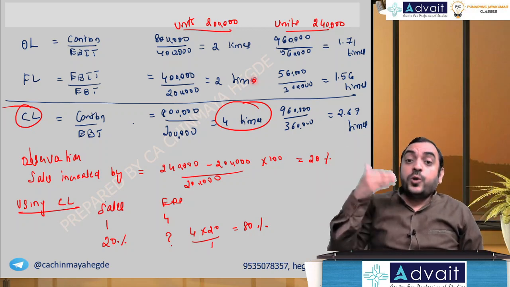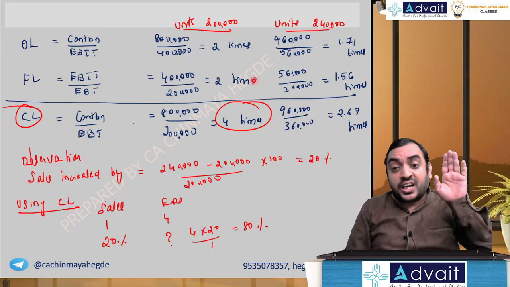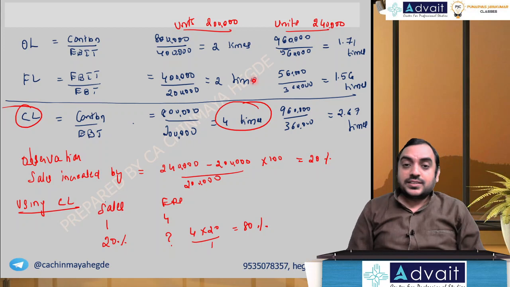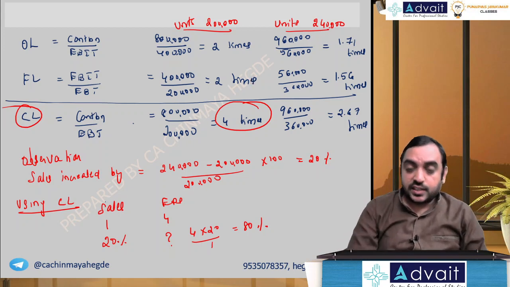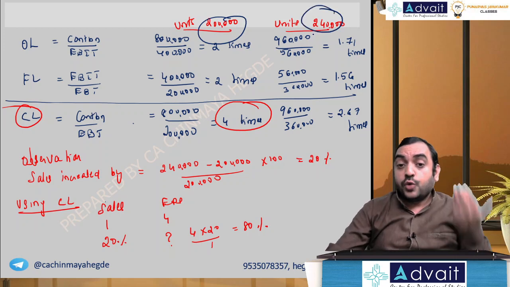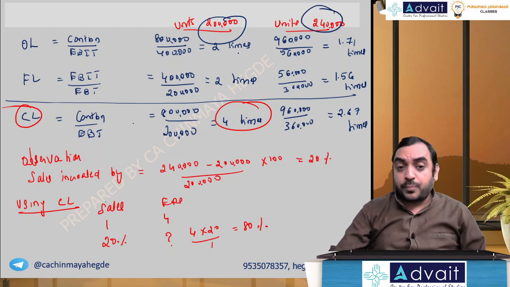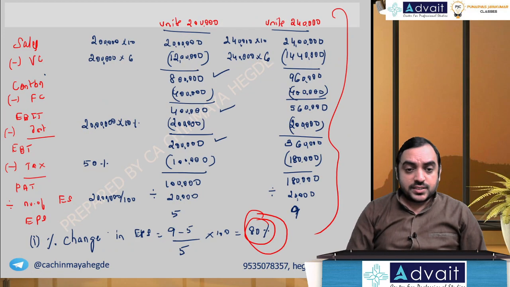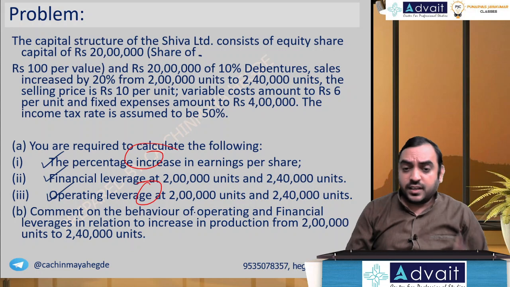Because when your volume is high, you are in a comfortable position to pay fixed expenses. And that's what you can see here. When the volume increased, 2 lakh became 2,40,000, what happened to the leverage? Leverage reduced. So what is the question they asked? Comment on the behavior. So write down.